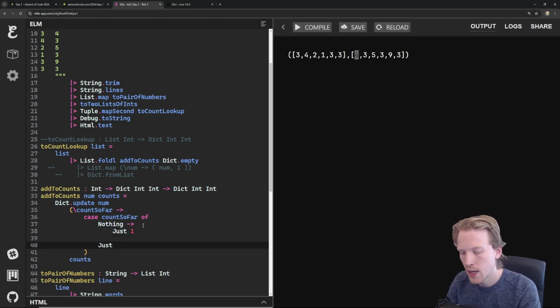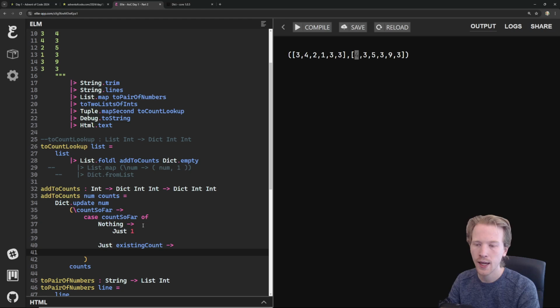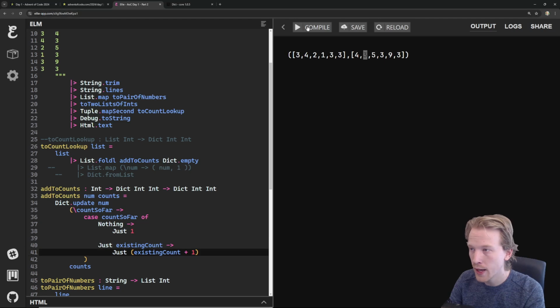And then when I'm saying just existing count, what this is saying is, let's say we go through, we say just 1 for 4, we say just 1 for 3, just 1 for 5. But when we hit this 3, we've already inserted a 1 for 3. So this is going to be just 1 because that's what we returned a little bit ago. So what we want to do is increment that count. So this is a way of working through a loop. And hopefully by the end of this, we're going to end up with our counts.